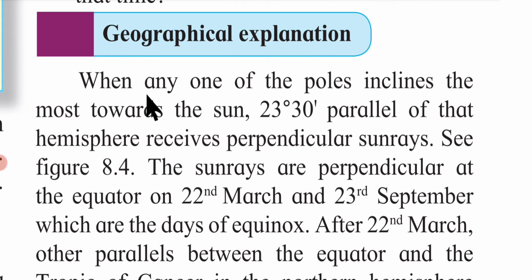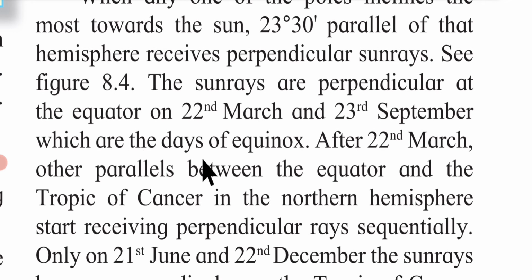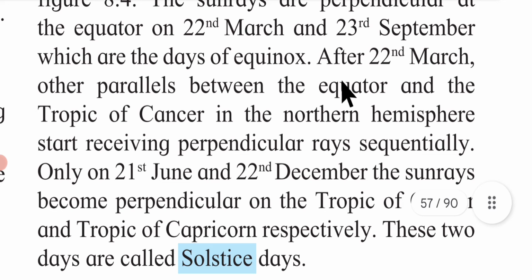Geographical explanation. When any one of the poles inclines the most towards the sun, the 23 degrees 30 minutes parallel of that hemisphere receives perpendicular sun rays. See figure 8.4. The sun rays are perpendicular at the equator on 22nd March and 23rd September, which are the days of equinox. After 22nd March, other parallels between the equator and the Tropic of Cancer in the northern hemisphere start receiving perpendicular rays sequentially.